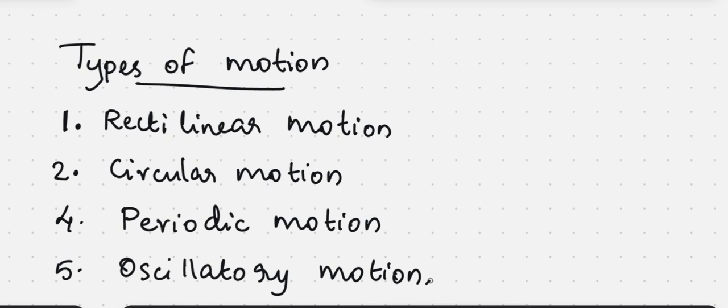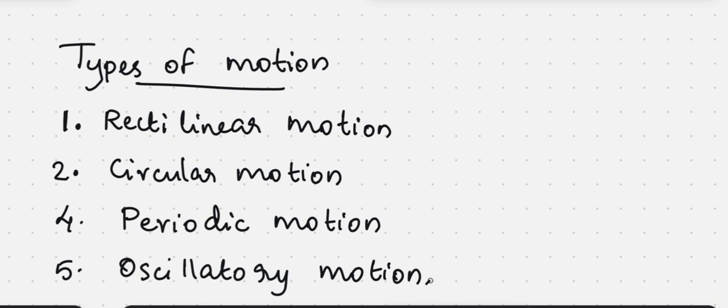When we look around, everything is moving. So how does a car move? And how does a fan? And what about a swing? All are motion, right? But there is a difference. They are not the same type. So today we will learn different types of motions.